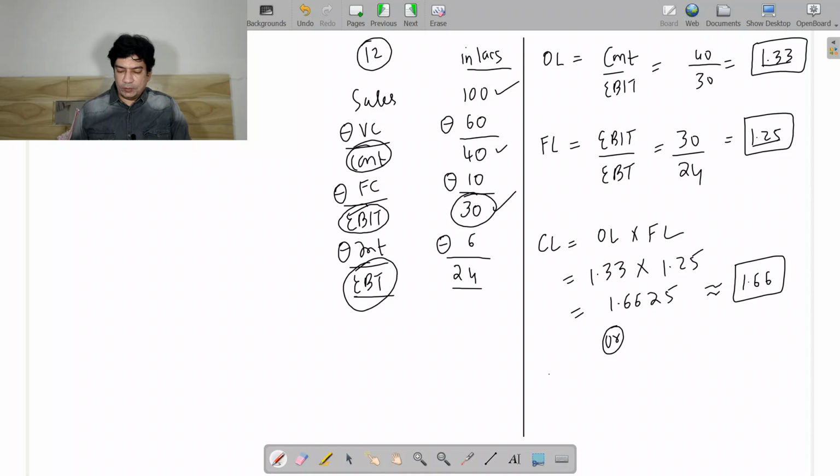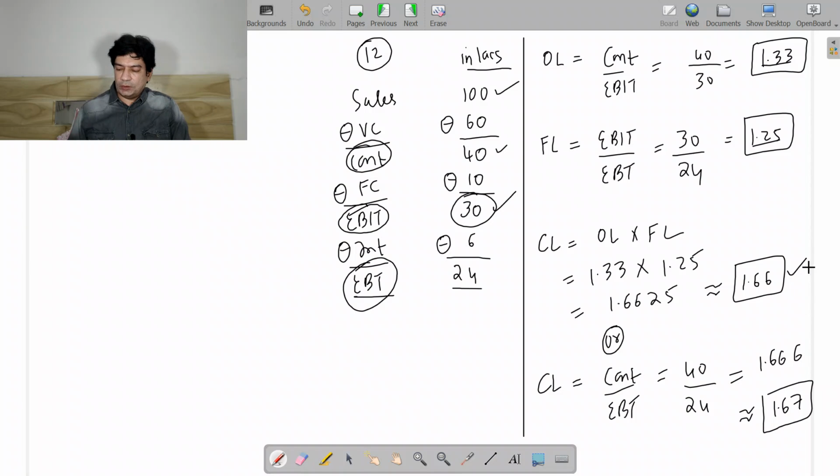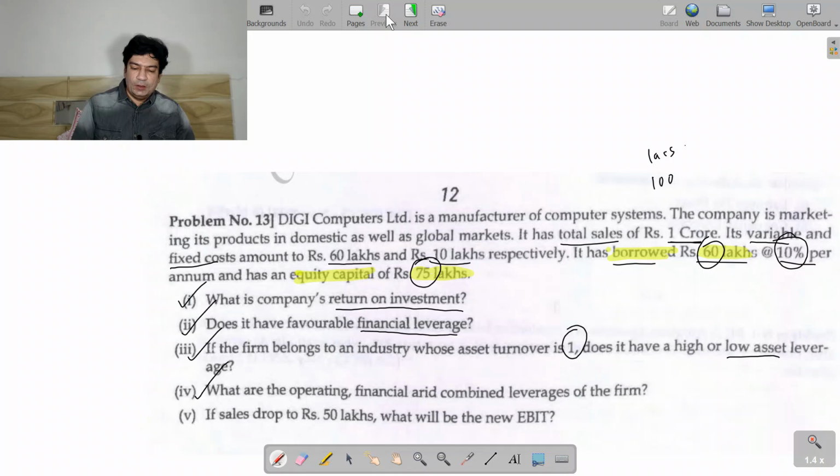Or you can use the formula of combined leverage, which is contribution divided by EBT. So you have a contribution of 40 and you have an EBT of 24. So 40 by 24 is going to give you 1.666, which you can approx to 1.67. So both are same. There will be some difference for rounding off, that you don't need to worry. So we have found these three leverages.